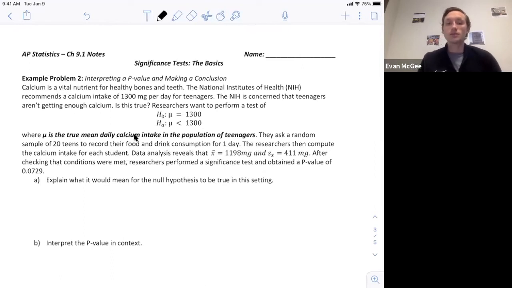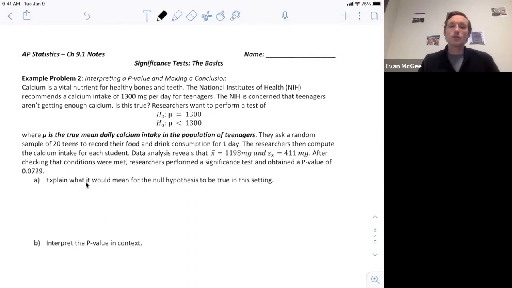They ask a random sample of 20 teens to record their food and drink consumption for one day. The researchers then compute the calcium intake for each student. Data analysis reveals a sample mean of 1,198 milligrams and a standard deviation of 411 milligrams. After checking that the conditions were met, researchers performed a significance test and obtained a p-value of 0.0729.